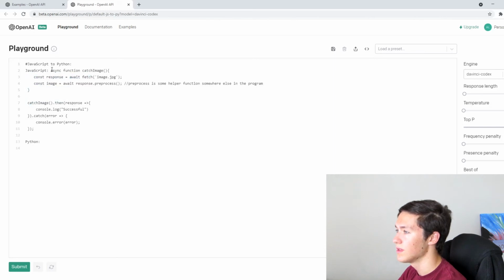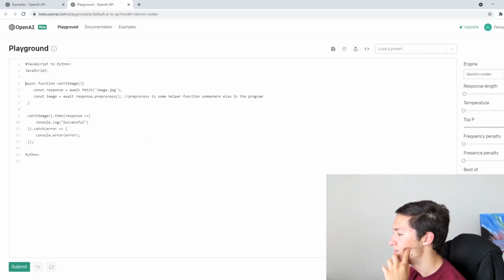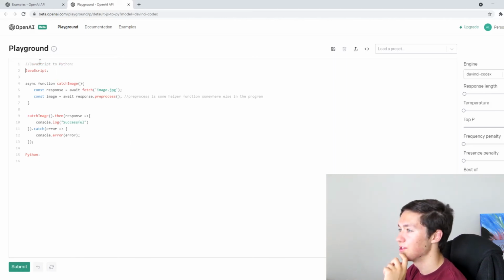So this is actually a, hold on, let me do highlighting. So this is a JavaScript function right here that I've used. This is just catch image. Essentially, you're just getting an image.jpg from wherever this JavaScript file is. And yeah, but we're gonna actually generate Python.